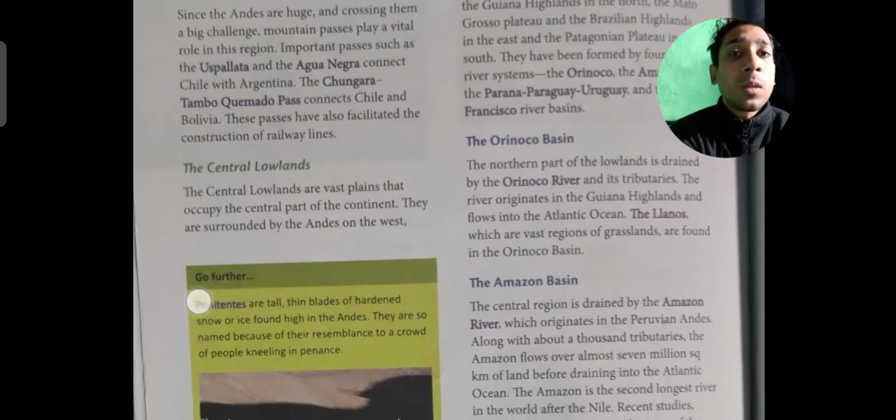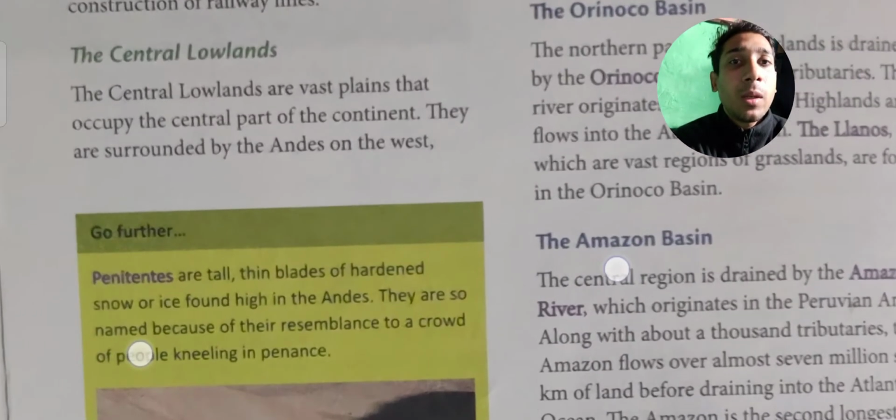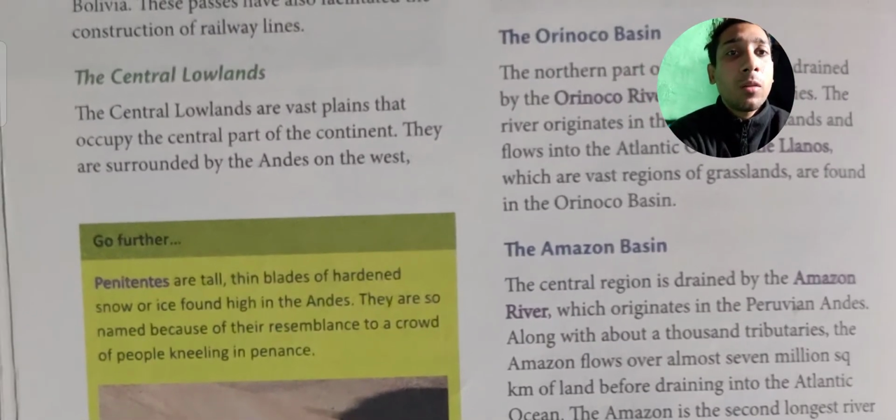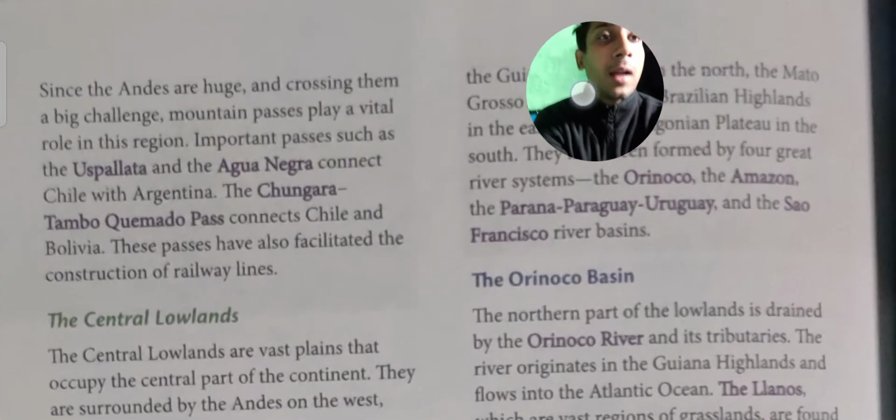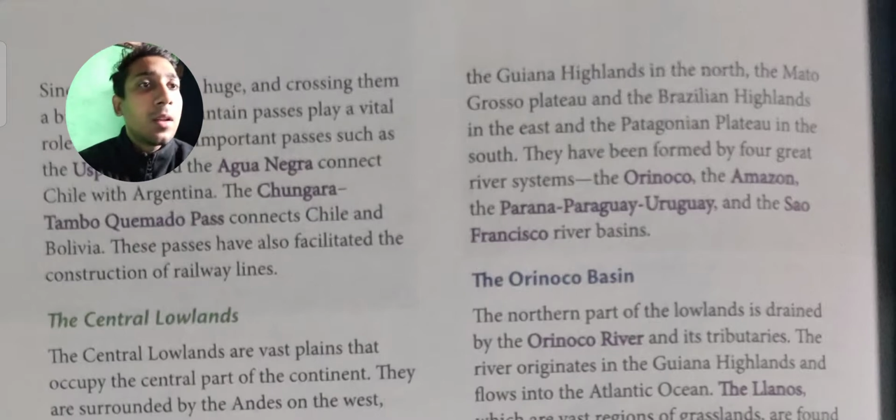The central lowlands are vast plains that occupy the central part of the continent. They are surrounded by the Andes on the west, meaning the central lowland is almost surrounded by the Andes from the west side, and the Guiana Highlands in the north, the Mato Grosso Plateau and the Brazilian Highlands in the east, and the Patagonia Plateau in the south. So these are located in the north, east, south and west.